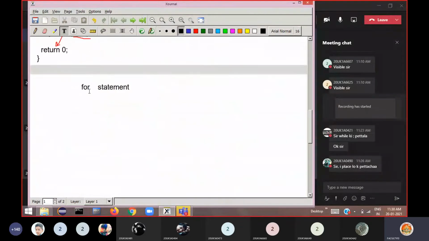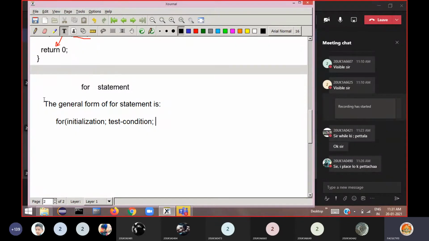Another very handy form of using a loop statement is the for statement. If you look into the general form of the for statement or for loop, it begins with the keyword for in lowercase. Then it will have three sections. The first section is called the initialization section, and this ends with a semicolon. Then the second section is called the test condition, or condition section. All the three we write at one place in the for loop.